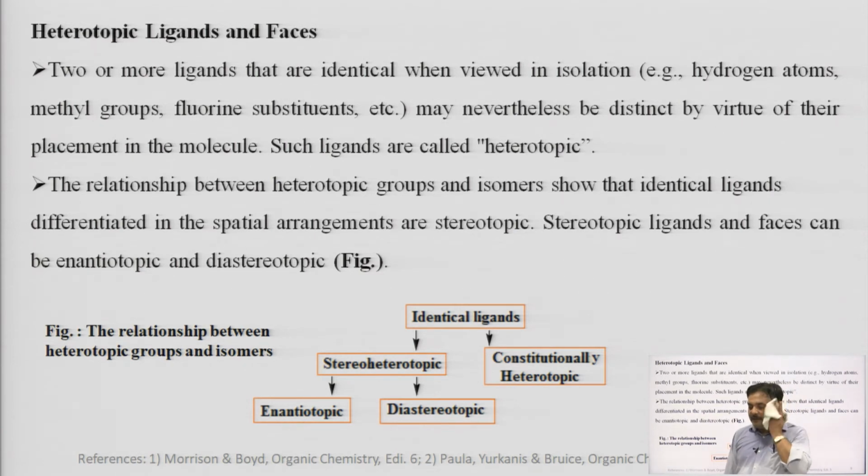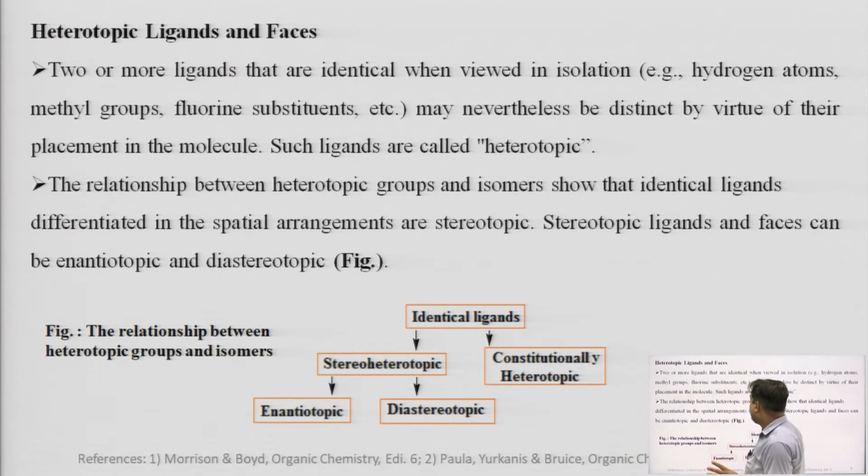I told you that in homotopic ligands all the ligands in a particular molecule are the same, means the replacement of those atoms gives the same final products.